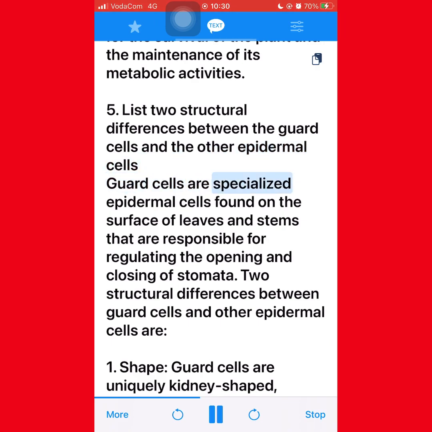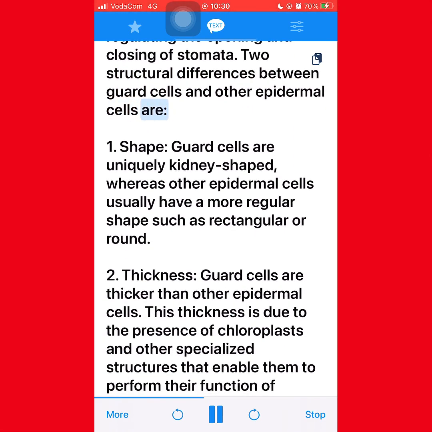5. List 2 structural differences between the guard cells and the other epidermal cells. Guard cells are specialized epidermal cells found on the surface of leaves and stems that are responsible for regulating the opening and closing of stomata. 2 structural differences between guard cells and other epidermal cells are: